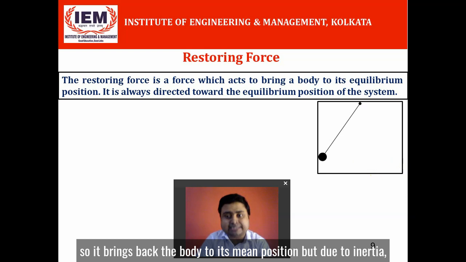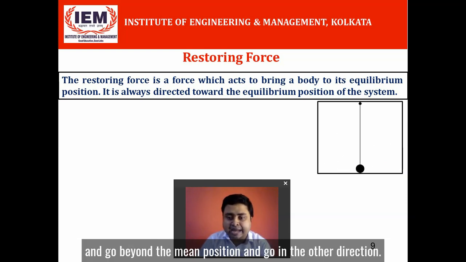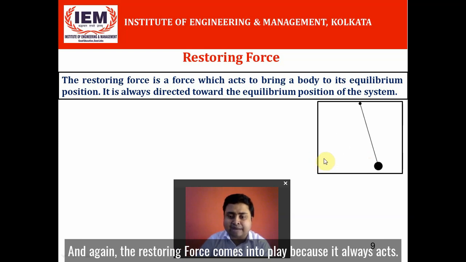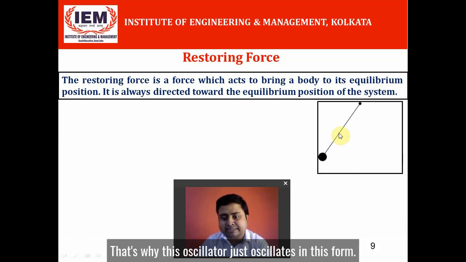But due to inertia, it can't stop at the mean position, and it goes beyond the mean position and goes in the other direction. And again the restoring force comes into play because it always acts towards the mean position, and again it brings the particle to the mean position. That's why this oscillator just oscillates in this form.